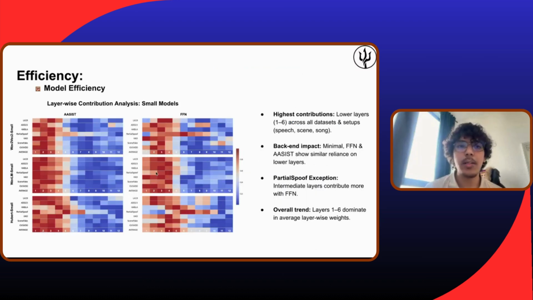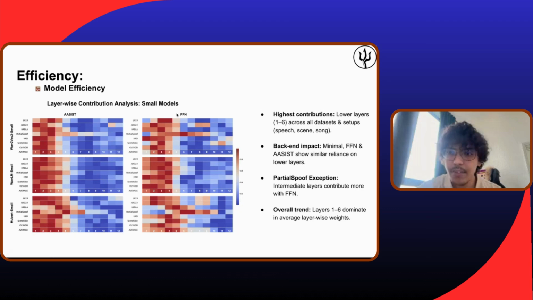Let's see what we found out. If you remember, these are the weights of the reports from different SSL models. I will be explaining the full heat map. Here we have different SSL models: Wave2Vec small, WavLM small, and HuBERT small. These are their layers, so basically the reports that we will be getting from each layer.